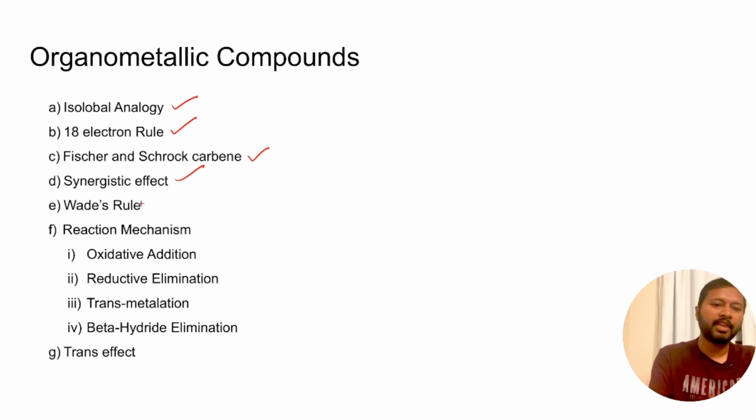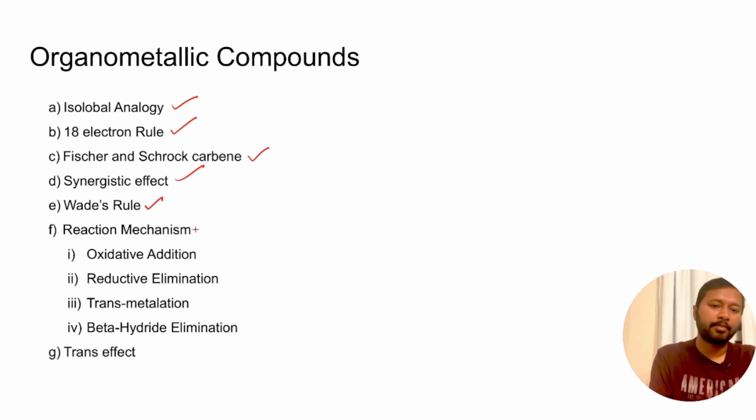Okay. Then there is a concept of Wade's rule. I hope you all know about it. Wade's rule is for boranes and carboranes, to find out whether the given carborane or a given borane is closo, nido, or arachno, clado, whatever it is. So you should be aware about how to apply Wade's rule. It's super simple, and you generally get a 2-marker question from here as well.